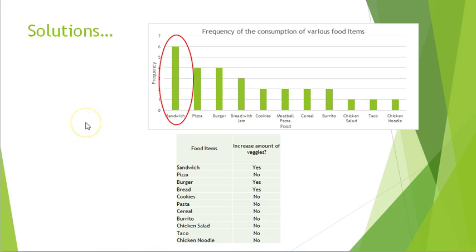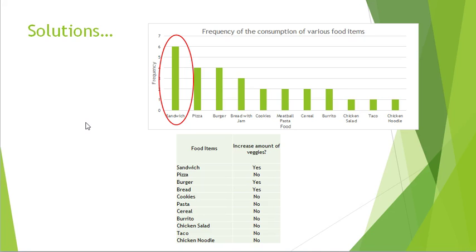So the next step was the phase where I come out with the solution to solve the problems after determining the root cause and seeing all the data. The solution that I came out with is to plan a diet plan and increase the amount of fruits and vegetables in the food items that I eat regularly, which we can see on this Pareto chart based on the data collection in the measure phase.